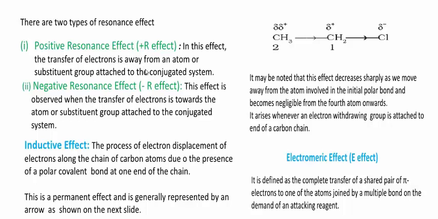Remember, in this type of effect, the substituent group shows positive mesomeric effect when the displacement of electron takes place away from it. Remember this point. A substituent group shows positive mesomeric effect when the displacement of electron takes place away from it. And negative resonance effect. In this type of effect, the substituent group shows negative resonance effect when the displacement of electron takes place towards it.